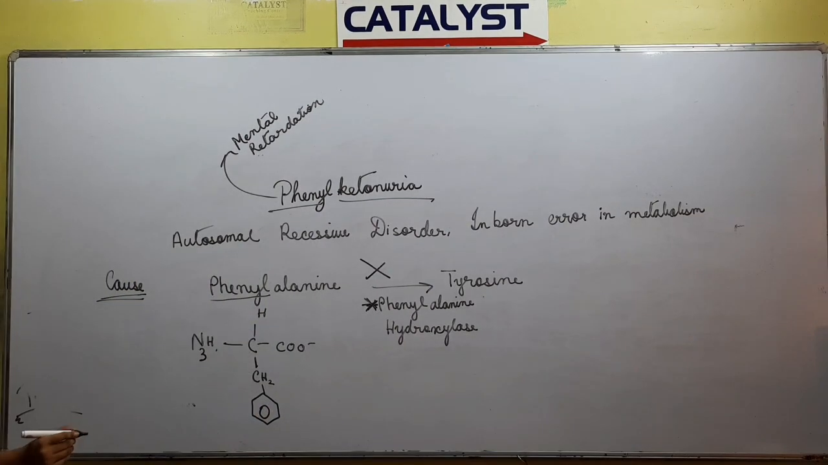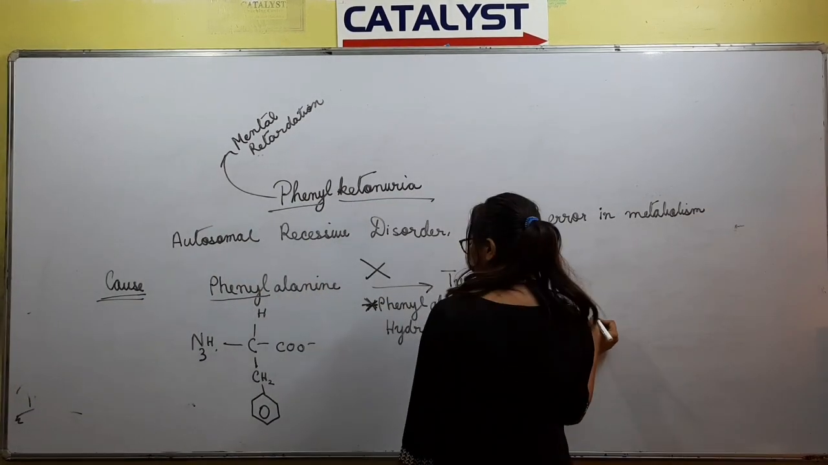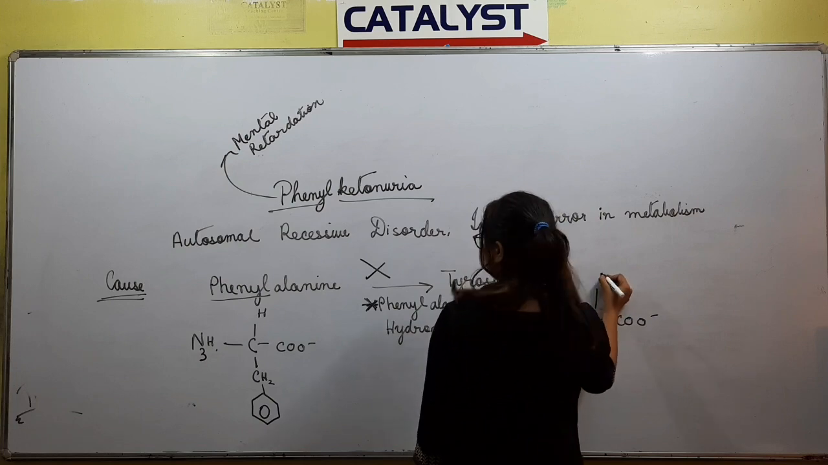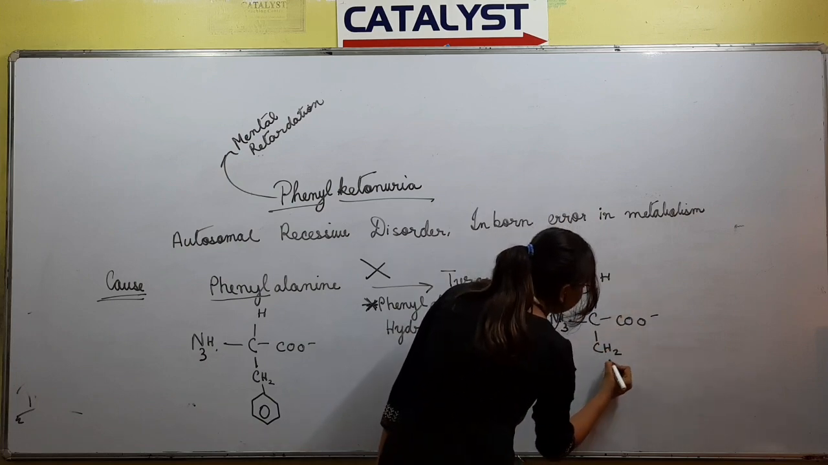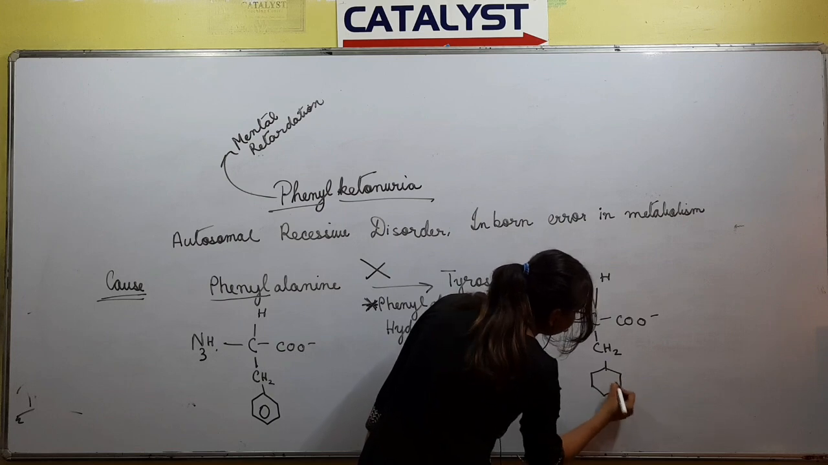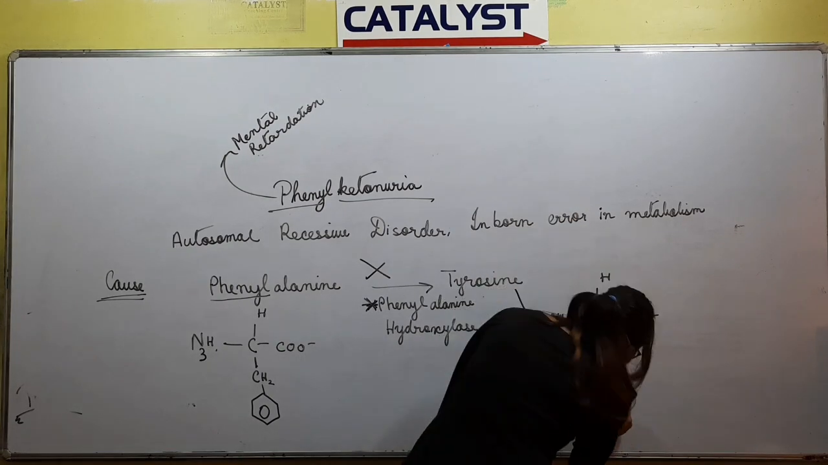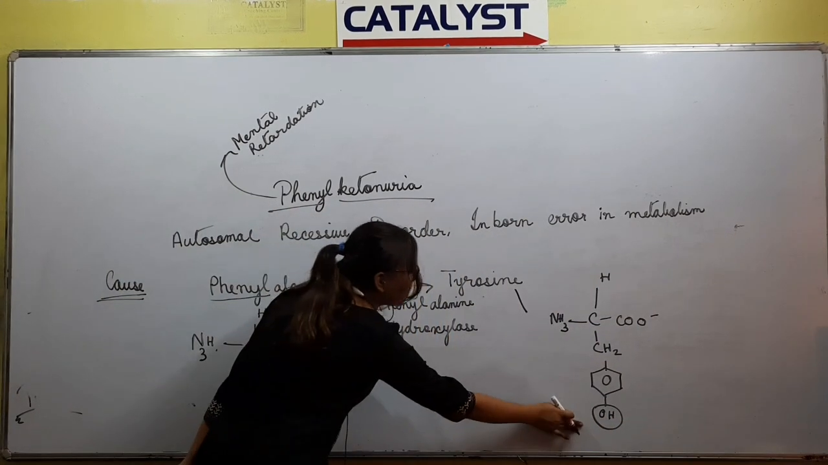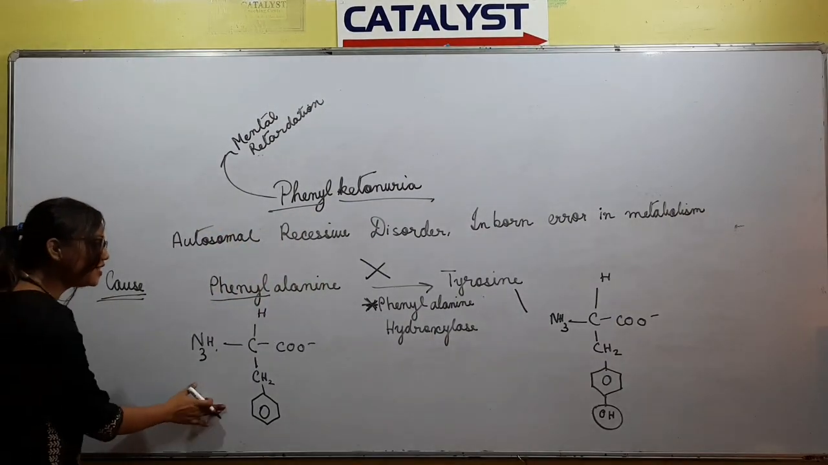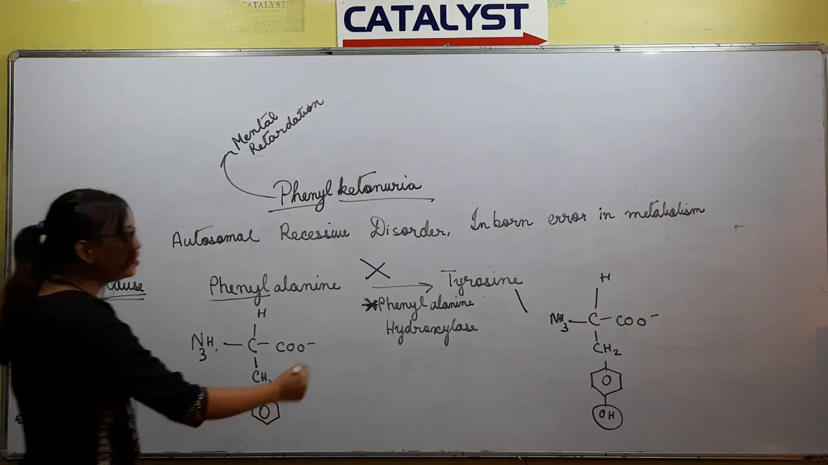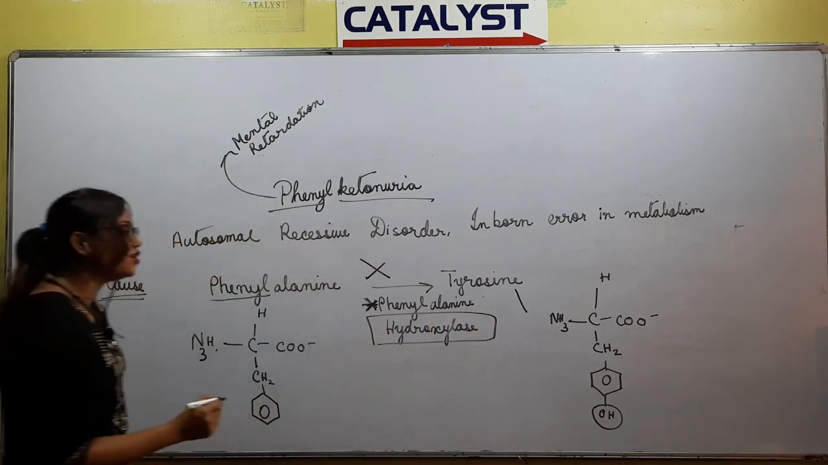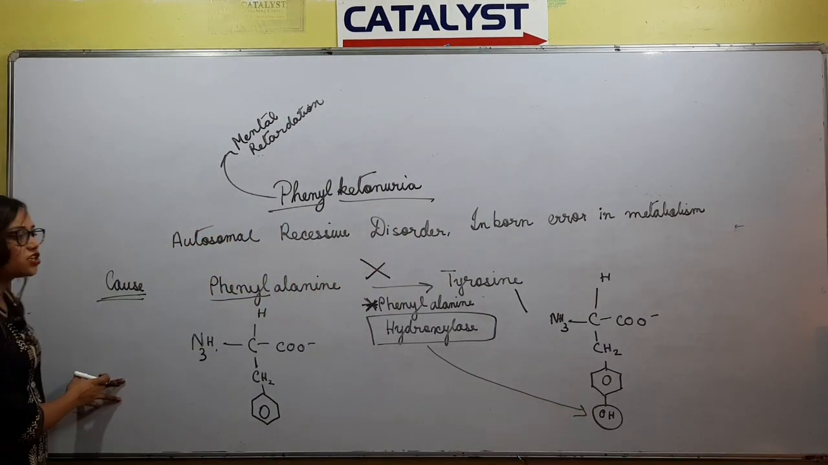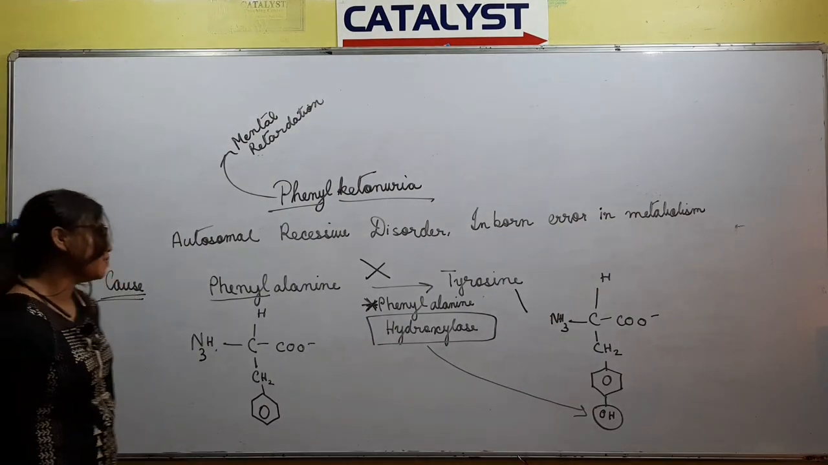Similarly, in tyrosine we have C double bond O and NH3. This is the amino acid structure. Then CH2, and below it a hydroxide OH group is added. So this is the structure of tyrosine, which has an additional OH group. That is why the enzyme's name is phenylalanine hydroxylase, due to the addition of the extra OH group. So from the structure itself you can know the name of the enzyme.